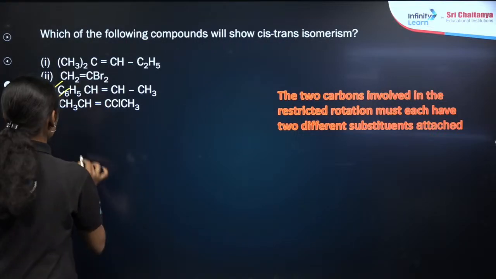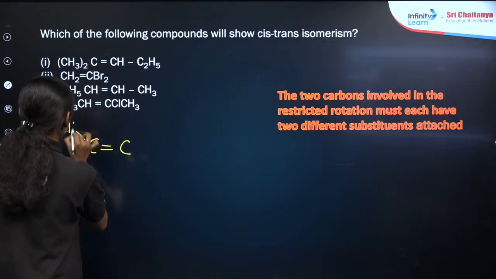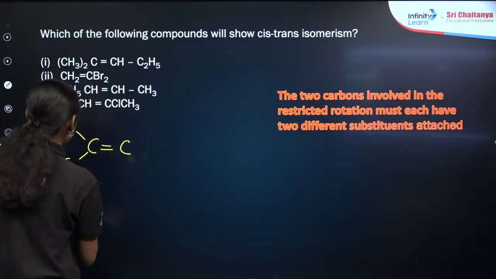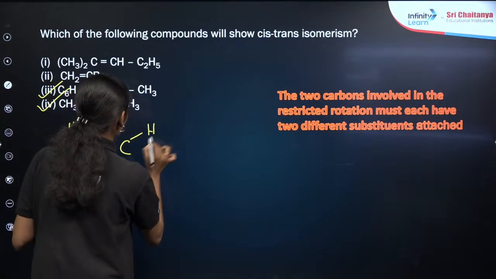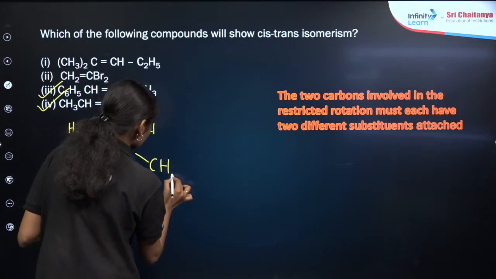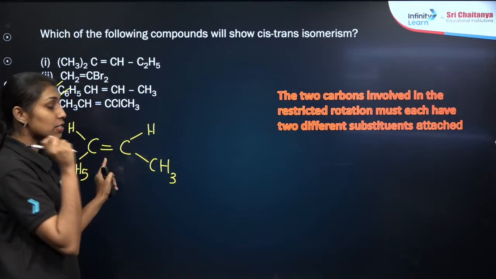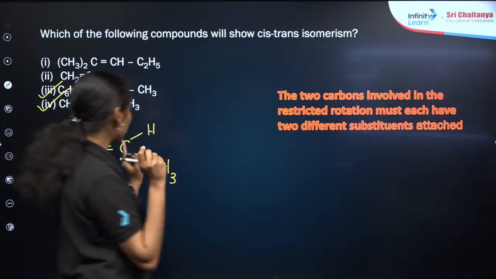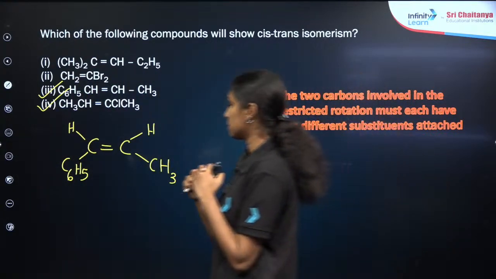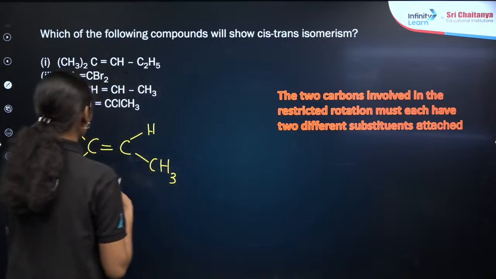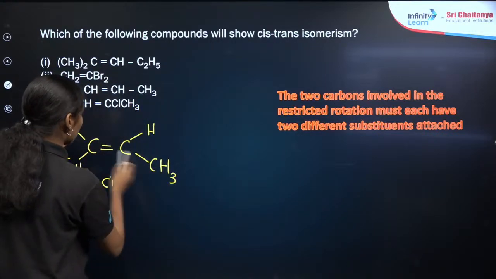3 and 4, right? So I am taking the double bond here, C double bond C. One is hydrogen, another one is C6H5. Then in the second one it will be hydrogen, then CH3. What is our condition? The two carbon atoms present in the double bond must contain at least 2 different substituents. So this will be our cis one. What will be the trans? You may get the position here.